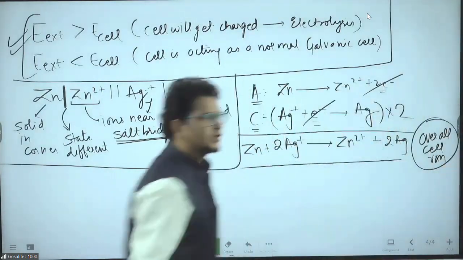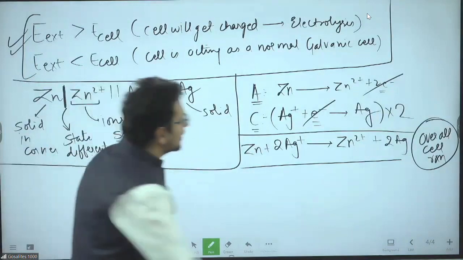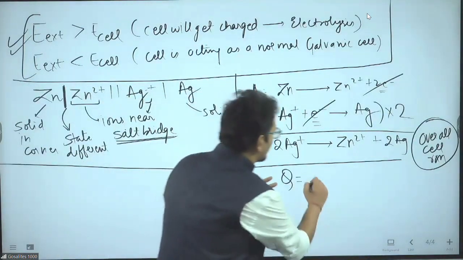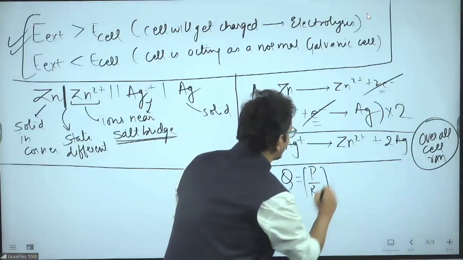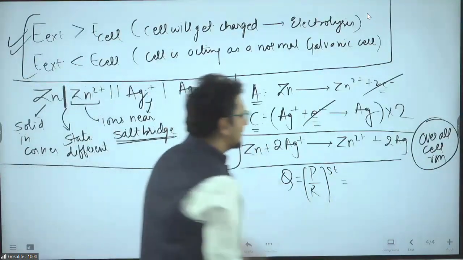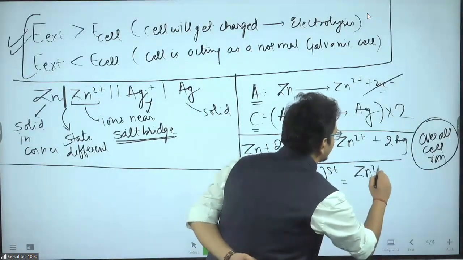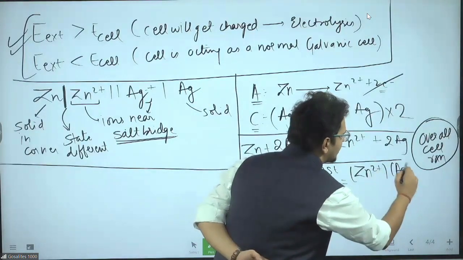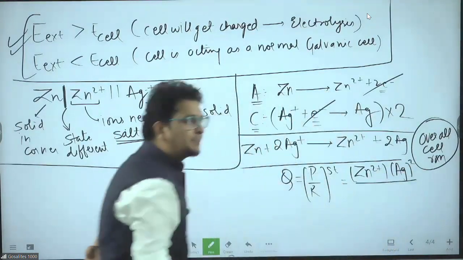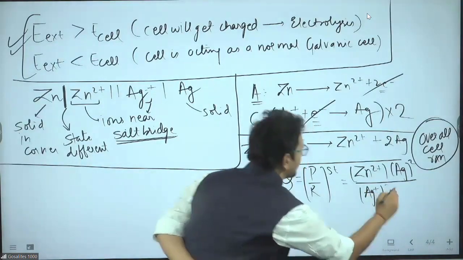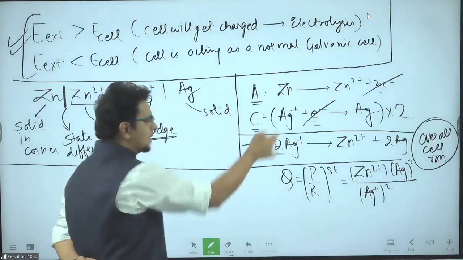Overall cell reaction. And if you try to recall chemical equilibrium, Q, the reaction quotient, was product upon reactant power stoichiometry. So I will write it in this way: Zn2 plus, product, into Ag square upon Ag plus square, because of stoichiometry power, into Zn.